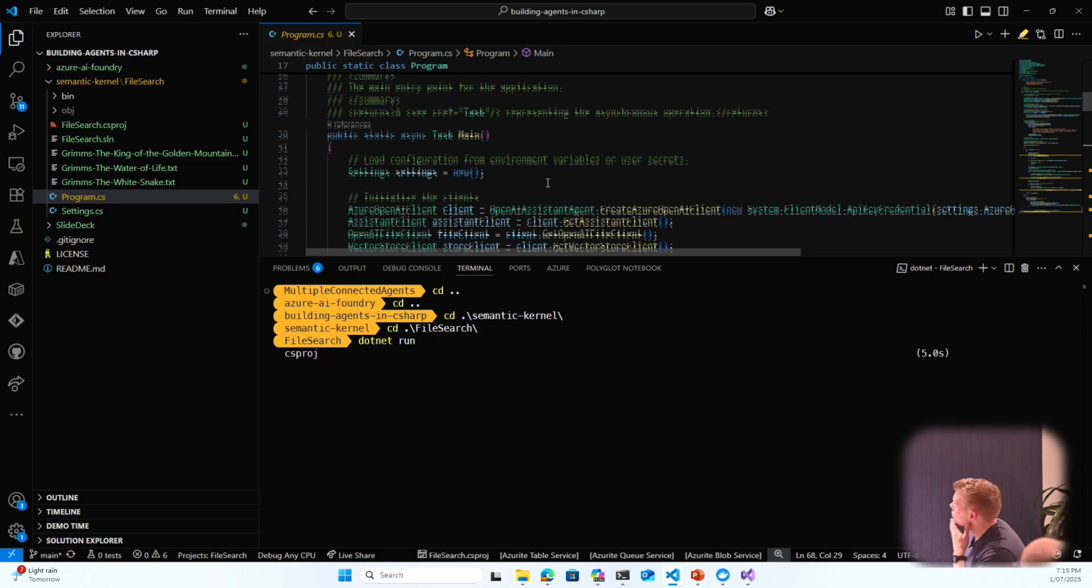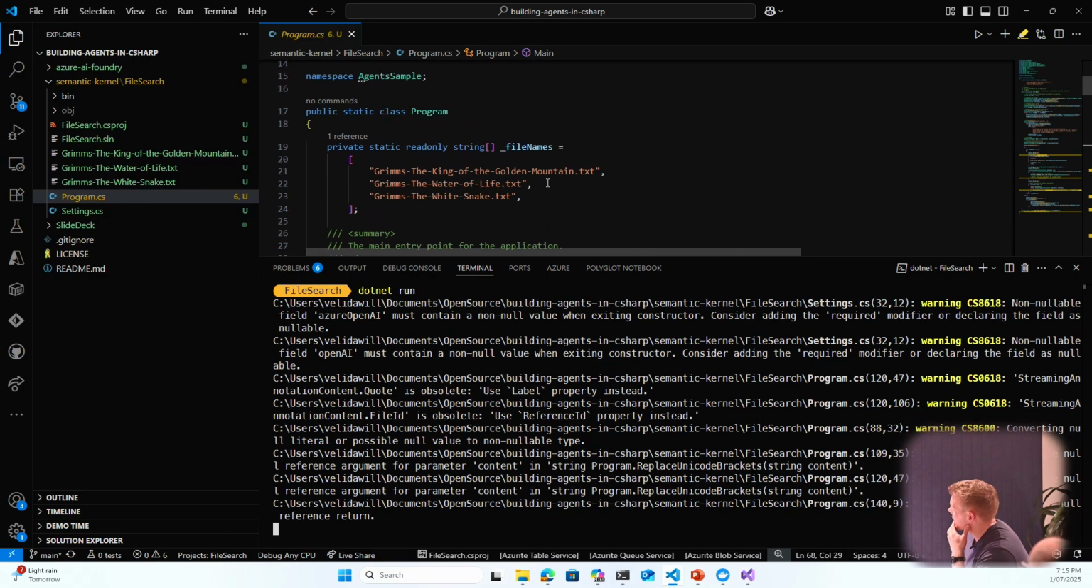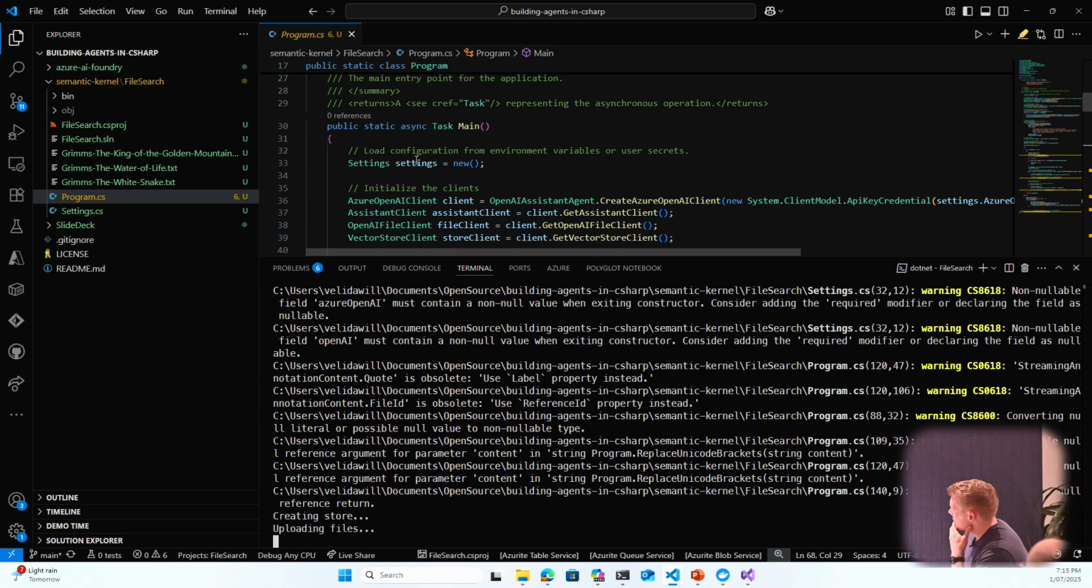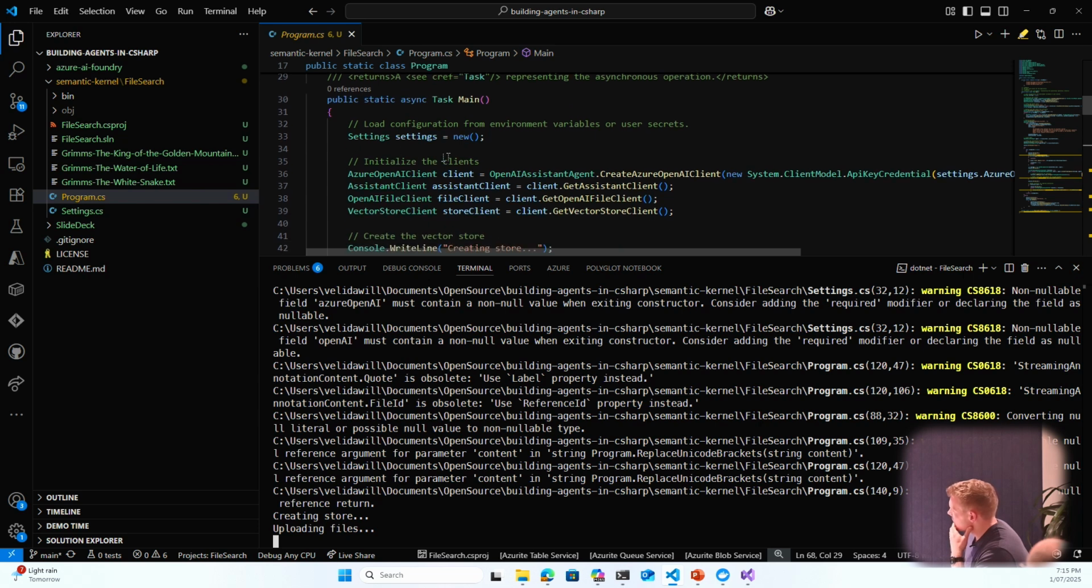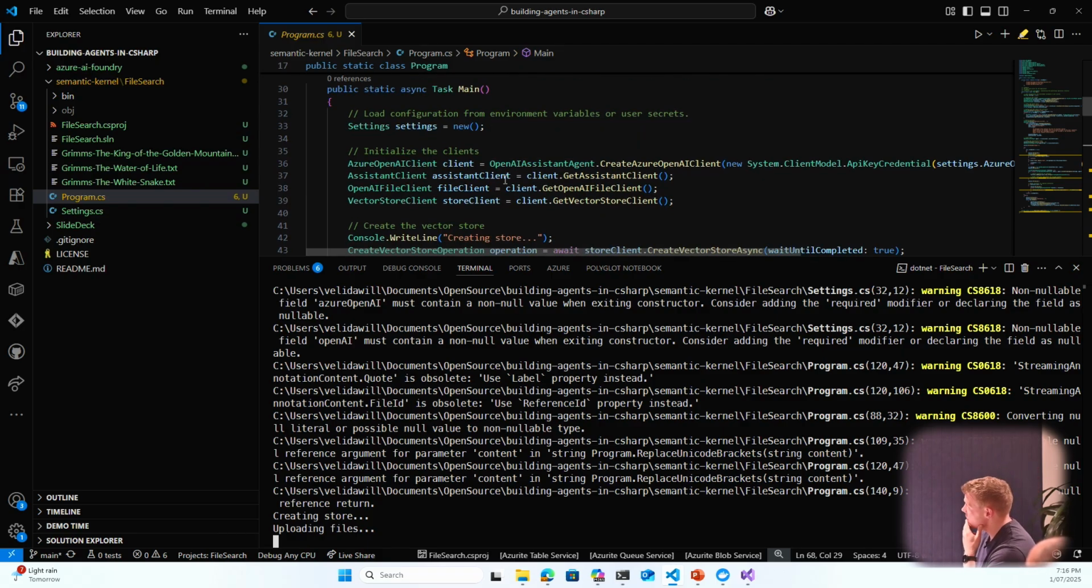And what should happen here, so I've just got this very basic console application. I'm taking in those 3 file names, which are just neatly sitting in my directory. And then from here, I'm instantiating my client. So I'm using an Azure OpenAI client. I've got a LLM that's been deployed to Azure AI Foundry that I'm doing using this.